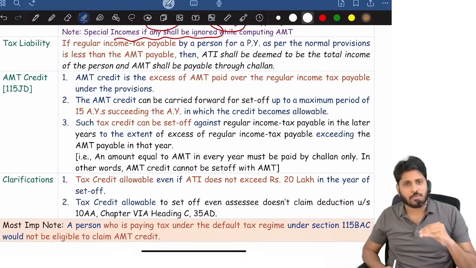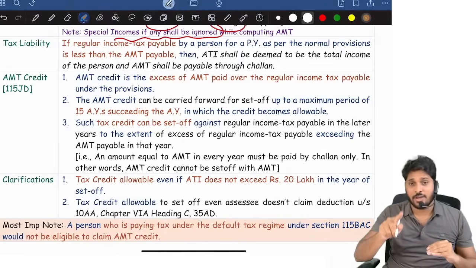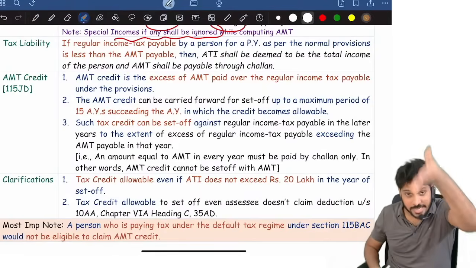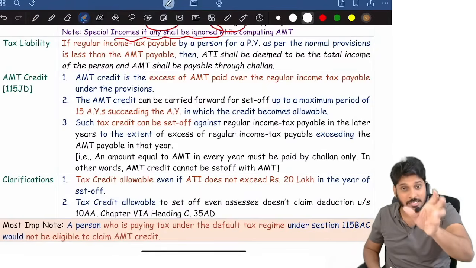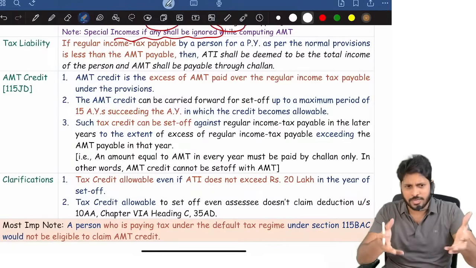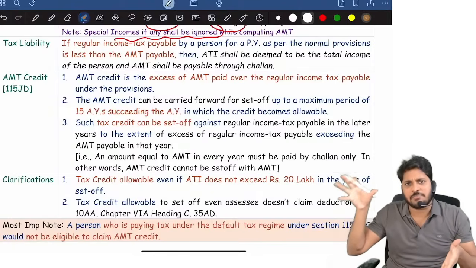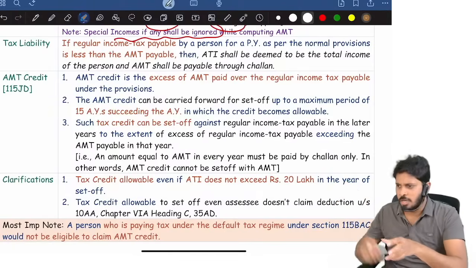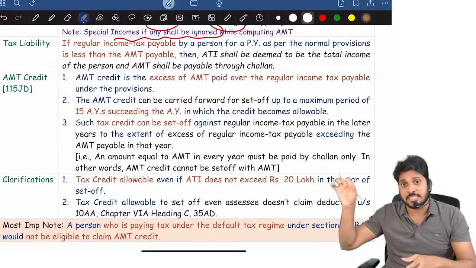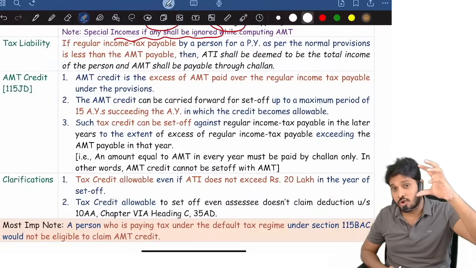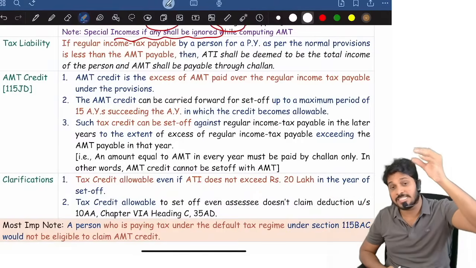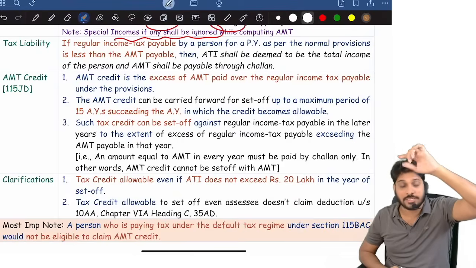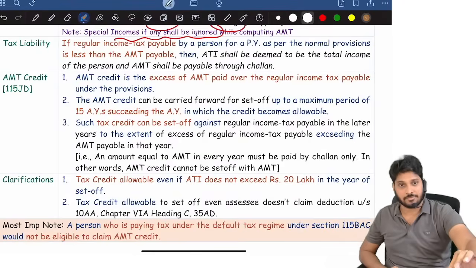AMT credit, all that I'm not discussing here. If you want to have an idea on AMT credit, all that, in the description I gave a Google Drive link. Inside that, what are the resources to be followed. To that extent, this particular video is there as part of a playlist. Go to my YouTube channel, CA Ramharsha. Day before exam taxation playlist is September 25. Inside that, my marathons are already there. Inside that, part 2 marathon is TDS, TCS, AMT. So inside that, you go and see the AMT related detailed discussion I gave.